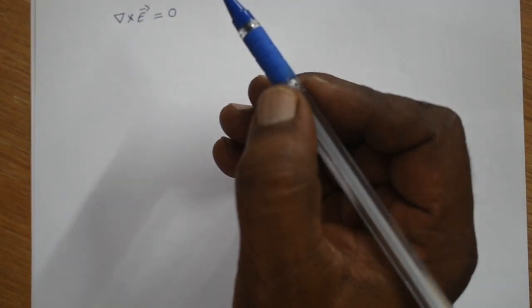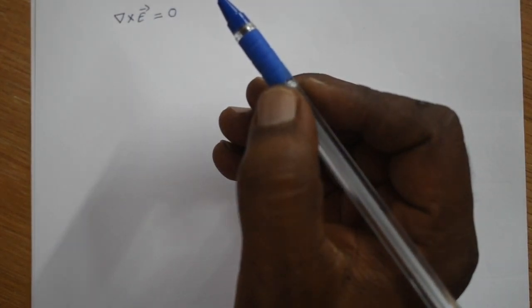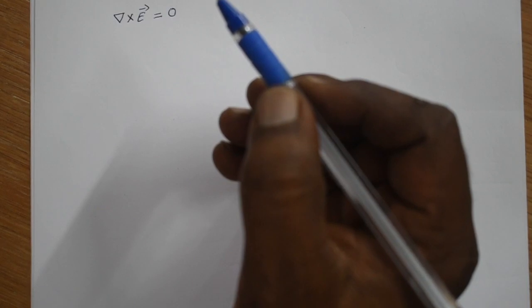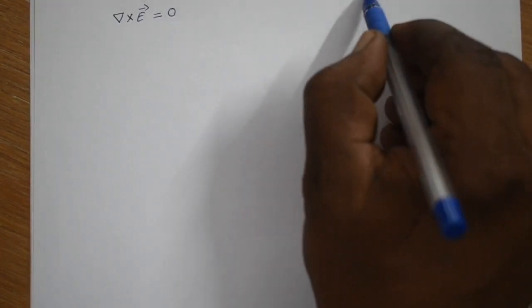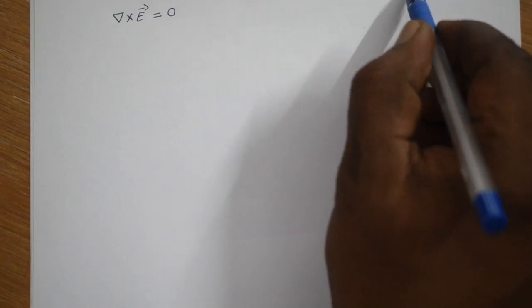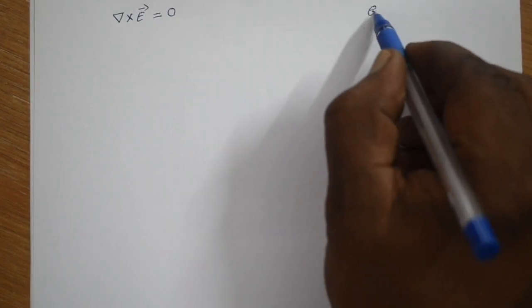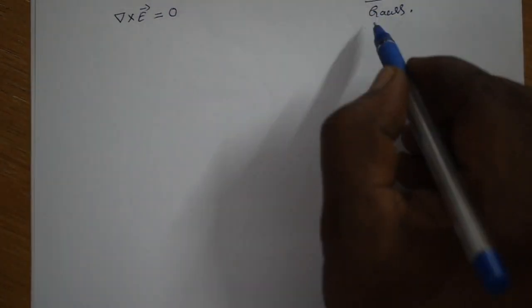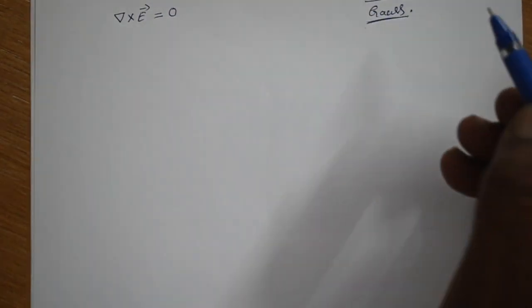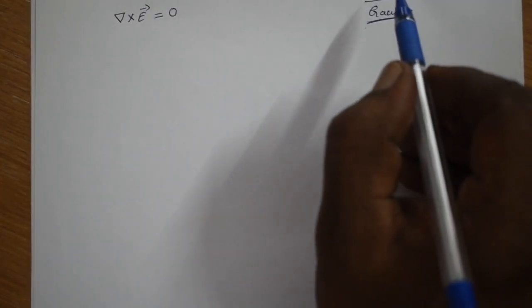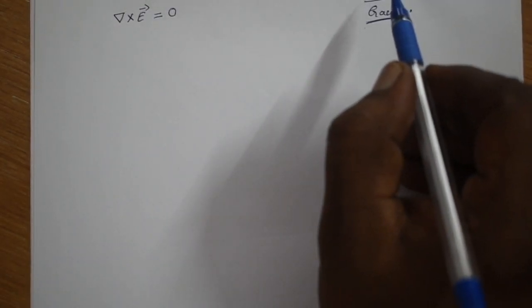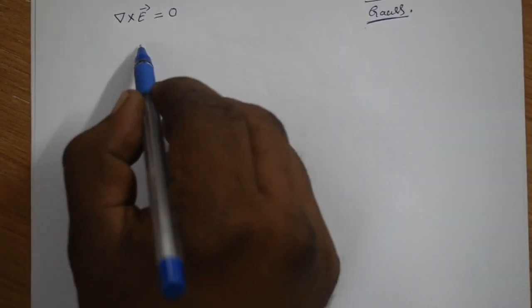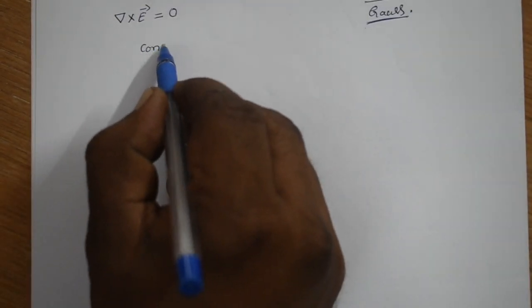So now, as we discussed in the previous class, electrostatics deals with two laws. One is Coulomb's law, and the other one is Gauss law. Yesterday we proved Coulomb's law. Now we are going to derive Gauss law. Here we are going to derive Gauss law in three stages. One is Gauss law for conducting material.